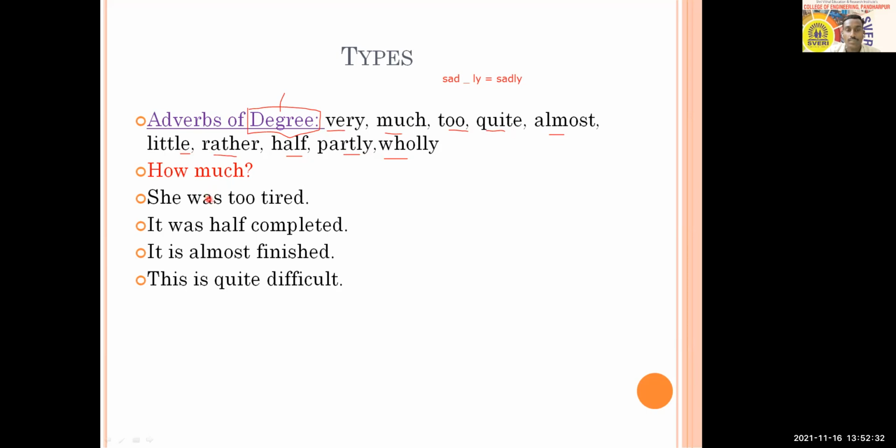So let's see examples. She was too tired. Here the word too indicates the degree of tiredness. If you ask, how much was she tired? It will get, too tired. It was half completed. How much was it completed? Half completed. It is almost finished. So the word almost comes here. This is quite difficult. How much is this difficult? Quite difficult. So the word quite is an adverb of degree.